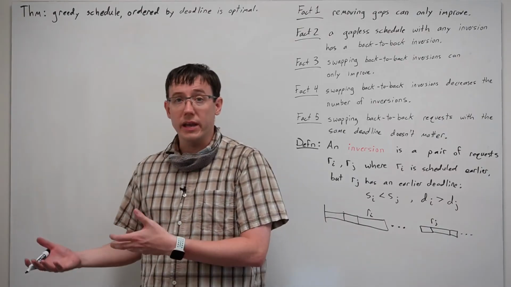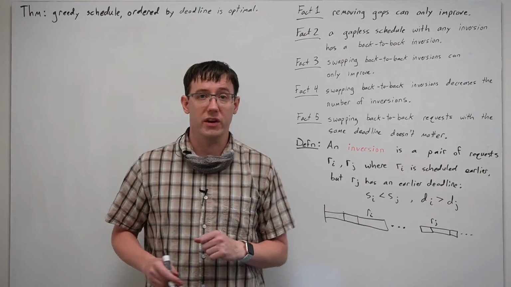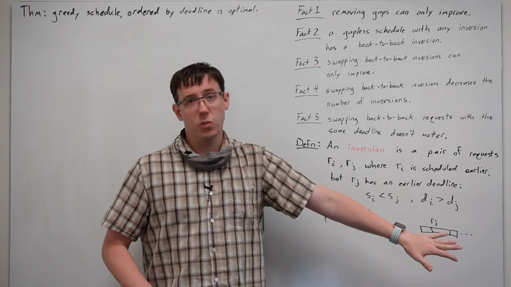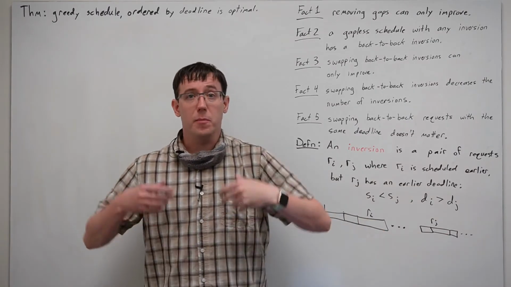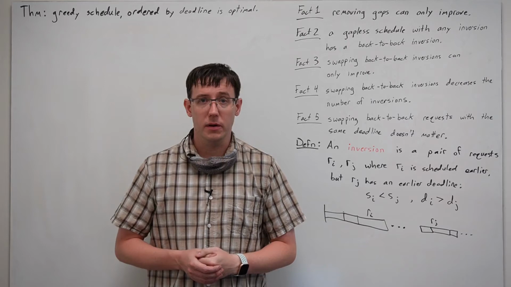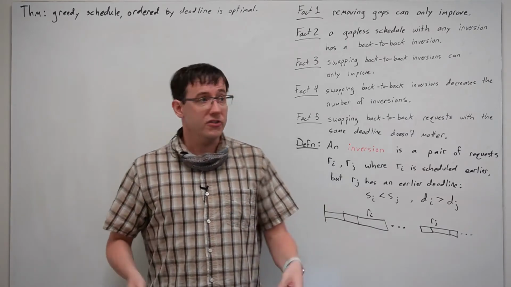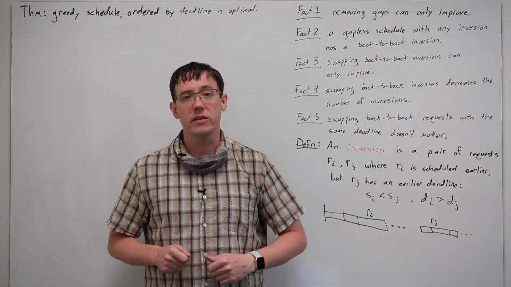And eventually we can get to the greedy schedule having improved from whatever schedule we started with. In a moment, we will prove all 5 of these facts one at a time. And when we do, we will then have the basis for our exchange argument. But to know where we're going, I think it helps to lay it out first as though we had proven these facts and think about why this proves the greedy schedule to be optimal.